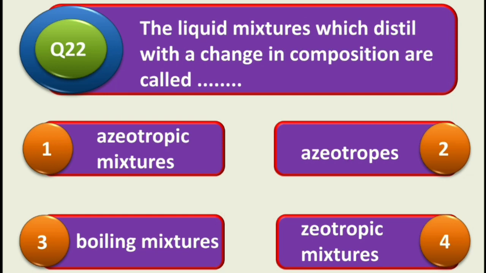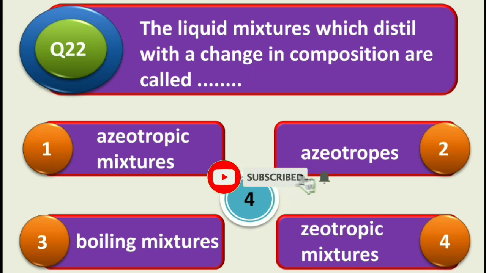Next one is question number 22. The liquid mixture which distills with a change in composition is called: first one is azeotropic mixture, second one azeotrophs, third one boiling mixtures, and fourth one geotropic mixture. And the correct answer is fourth one, that is geotropic mixture. So the liquid mixture which distills with a change in composition is called geotropic mixture.